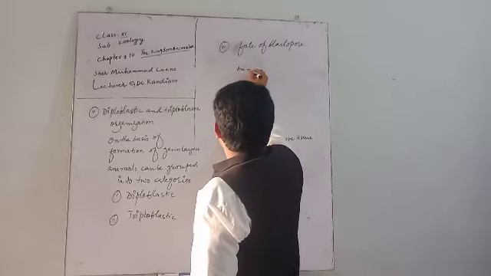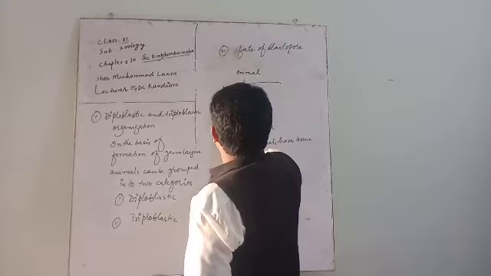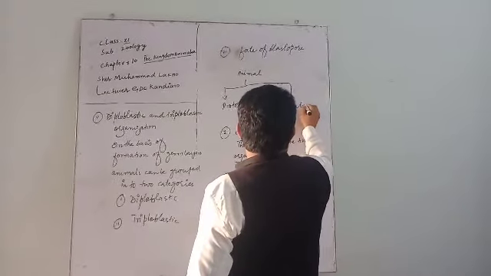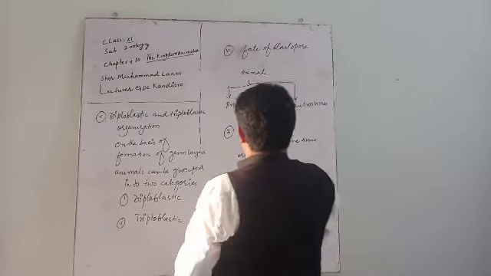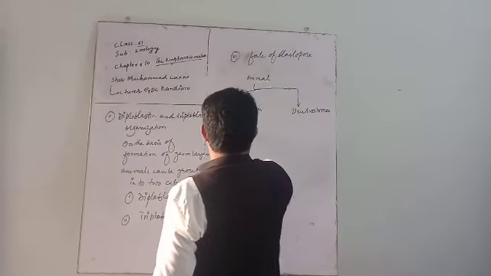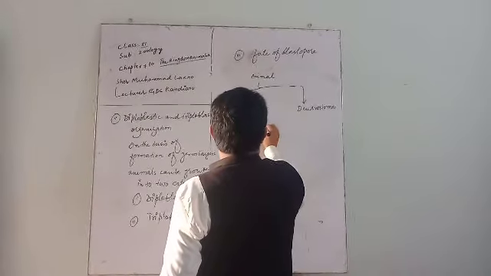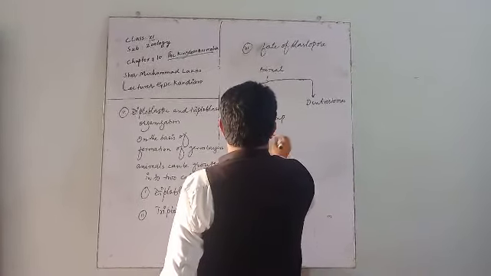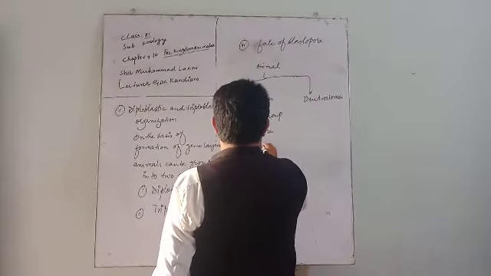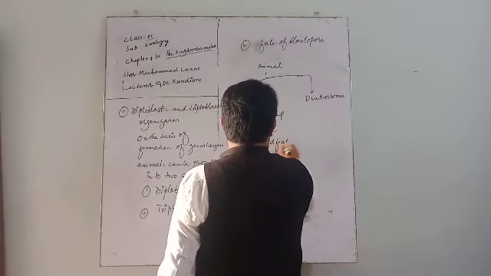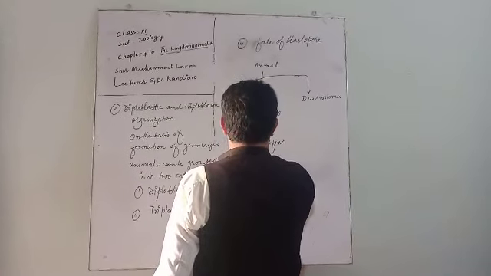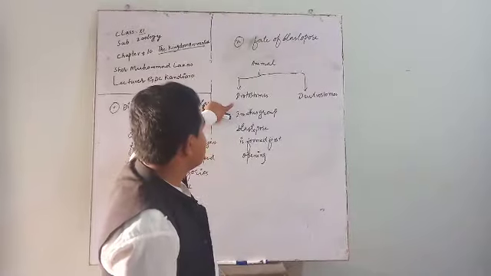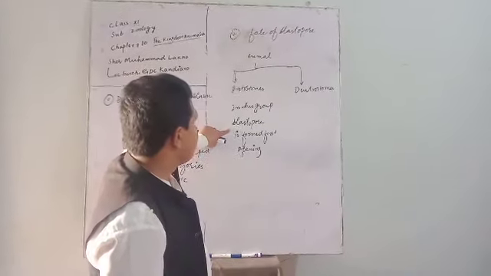Animals: protostomes and deuterostomes. In the group protostomes, the blastopore is formed as the first opening, meaning blastopore becomes the mouth.